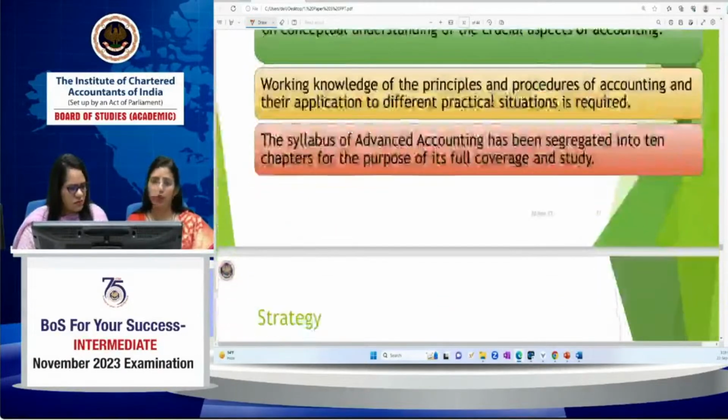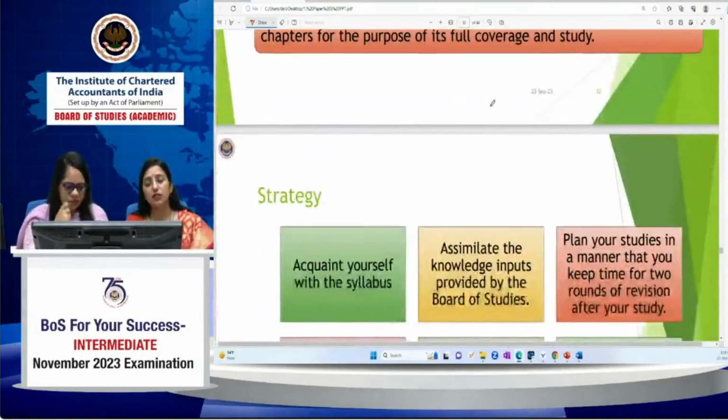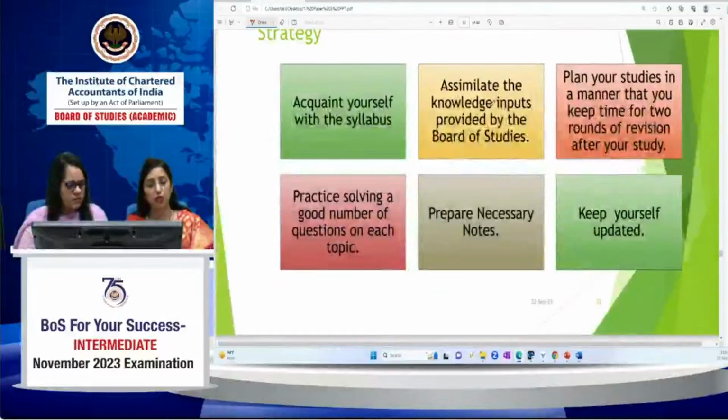We have already covered the syllabus. And this is the strategy for your preparation for the exam. First of all, you should acquaint yourself with the syllabus, which we have already discussed in a very detailed manner. Then assimilate the knowledge inputs provided by the Board of Studies. We already told you about the BOS mobile app as well as the BOS knowledge portal.